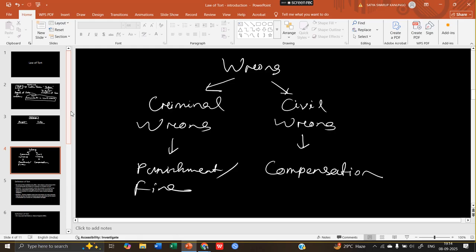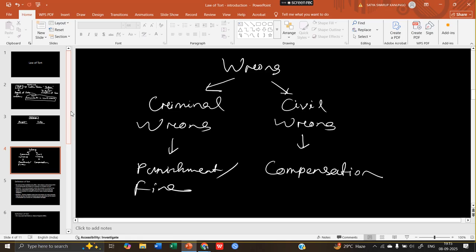Most of the cases, people like to go for a remedy in civil wrong rather than in criminal wrong. Because there are many cases where both civil action and criminal action can be taken. Someone broke your bike, for example. If you go for mischief, there is an offense called mischief, that someone destroyed your property.